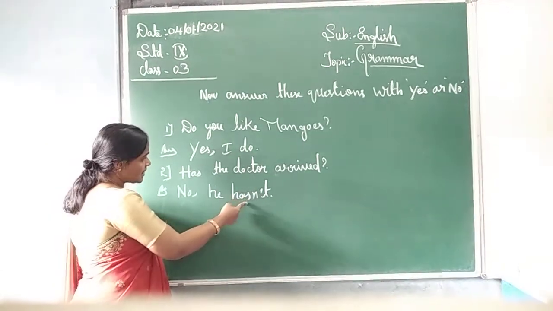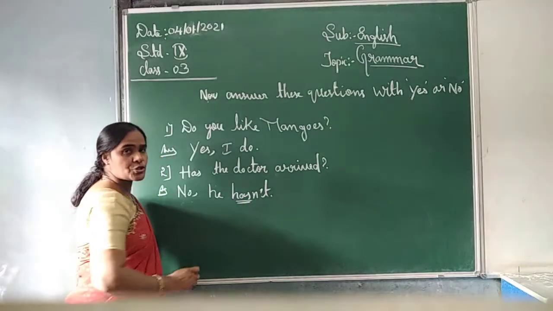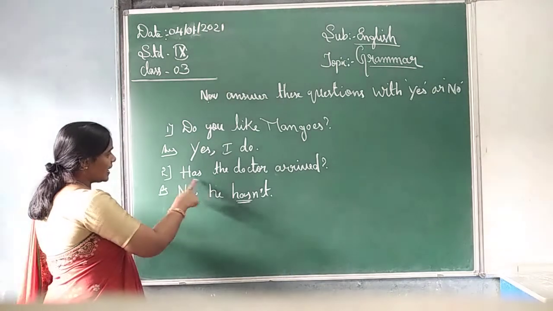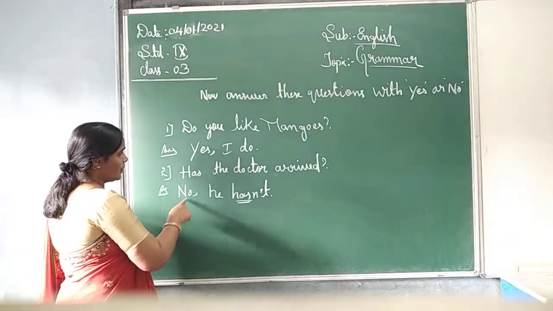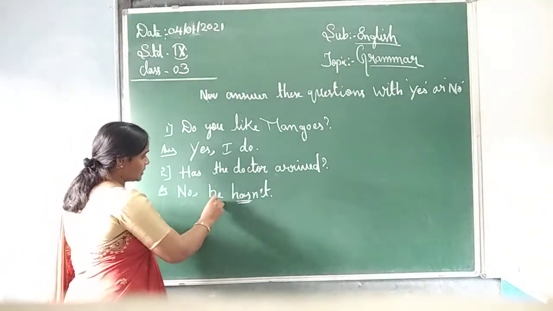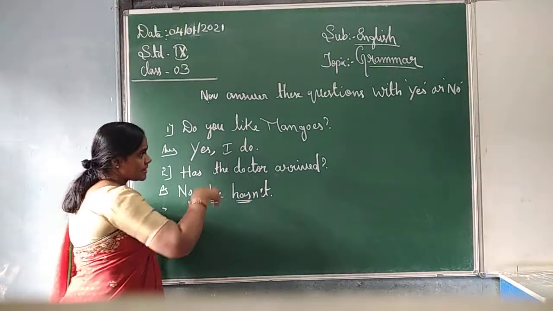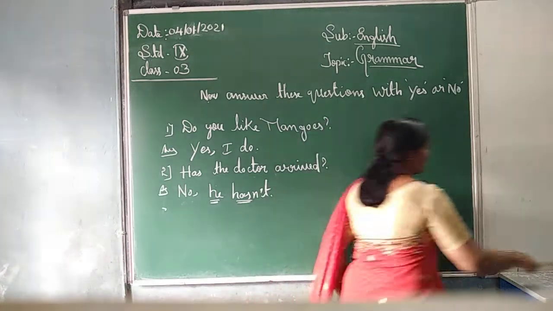Has is here. Which form does it show? It shows the negative form. See here, hasn't. And the doctor becomes what here? He. Understood? So these are the two examples for yes or no type questions.